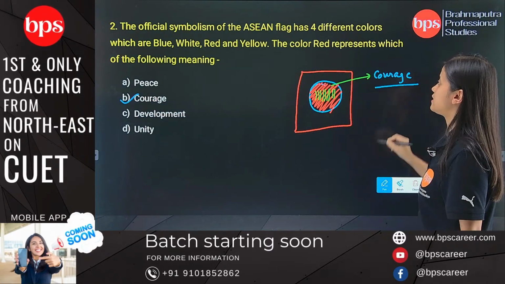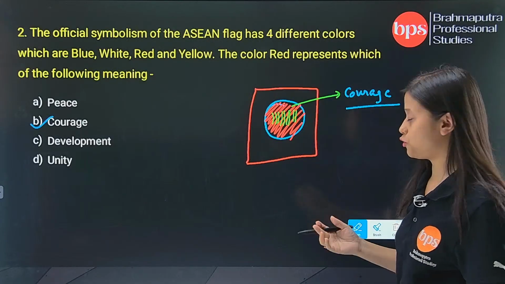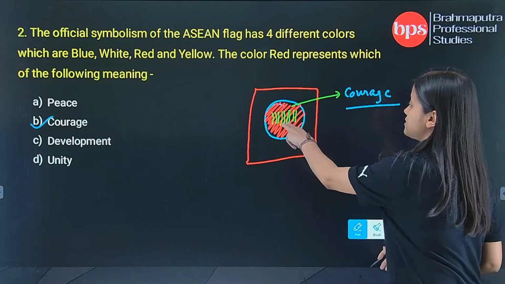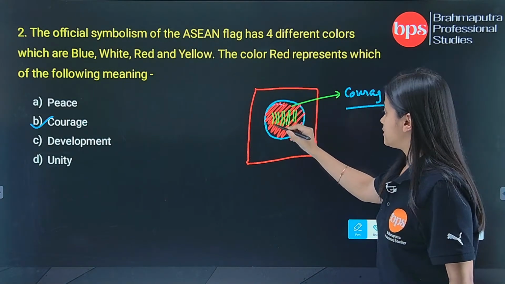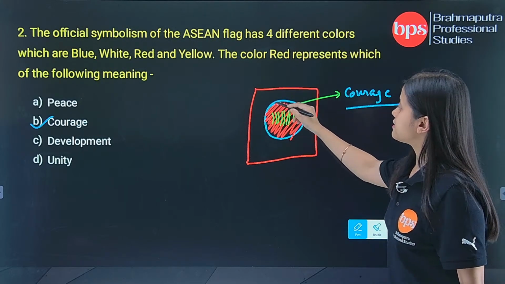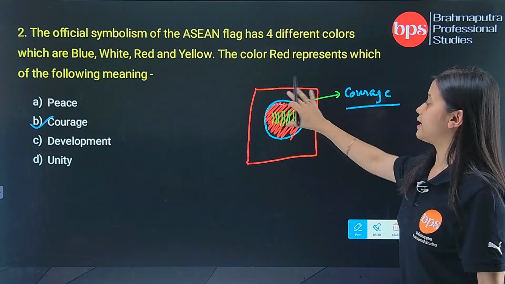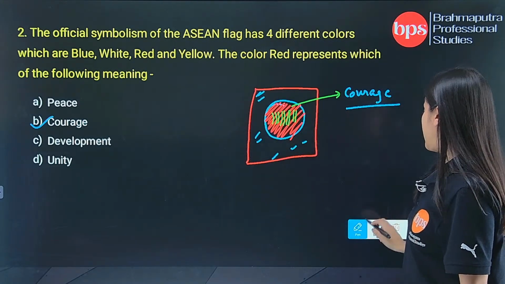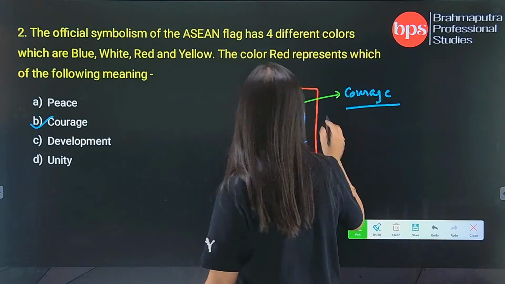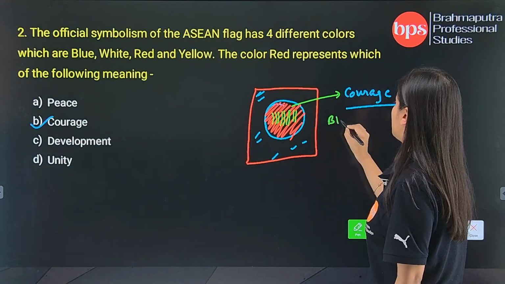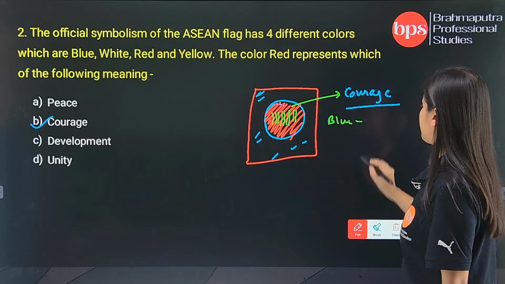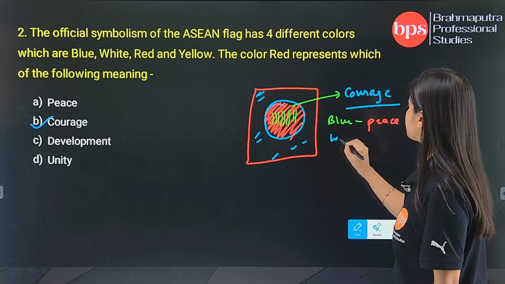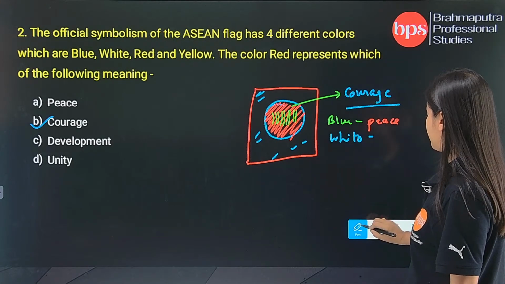If you look closely at the flag of ASEAN, you will find 4 colors: blue, white, red, and yellow. The stalks of paddy are in yellow, inside the circle it is red, the entire circle is white, and the background is blue. You have to remember what each color represents. The color blue represents peace, and the color white here represents what?